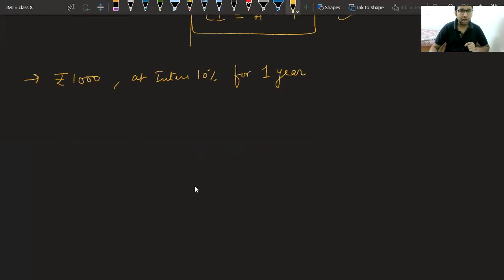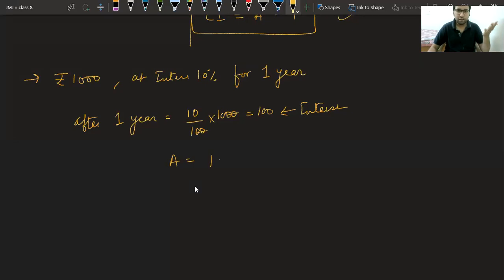Very easy. You will find 10% of this, 10 upon 100 into 1000 will give you 100. This is the interest that I have to pay. So the amount given by me to you will be 1000 plus 100, that is 1100 after 1 year.